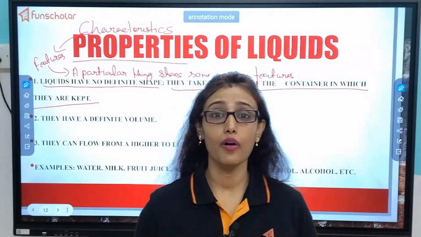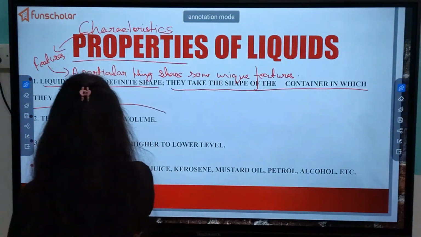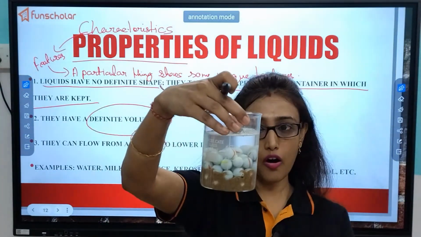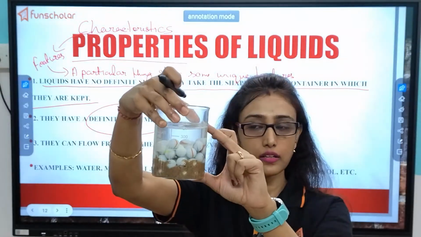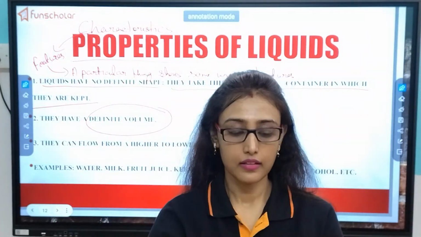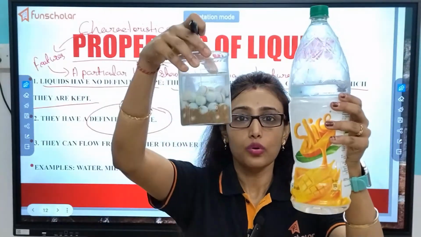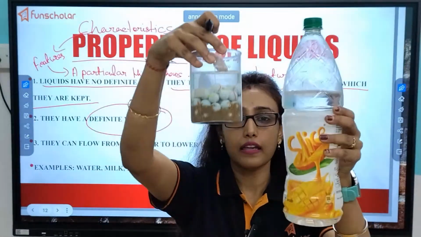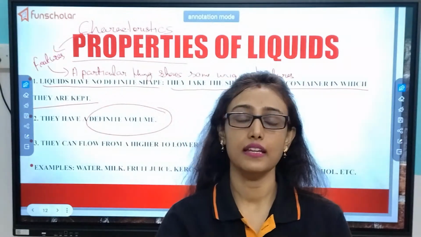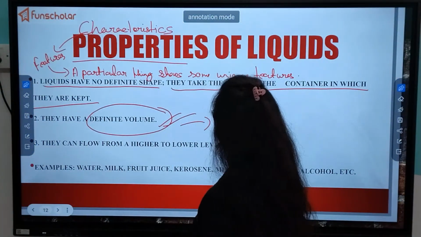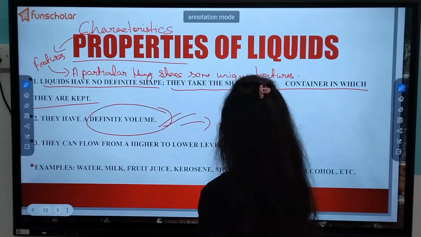But they have what? They have a definite volume, because the volume of this much water is something and the volume of this much water is something. So they are different because they are kept in different containers. So they have a fixed volume like those of solids.